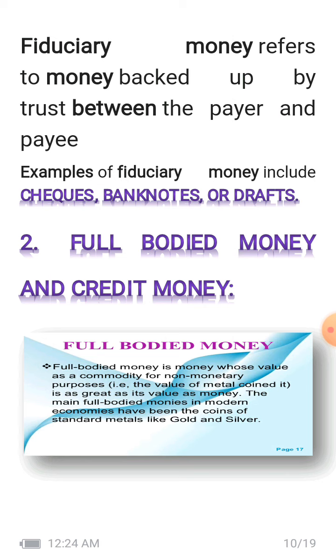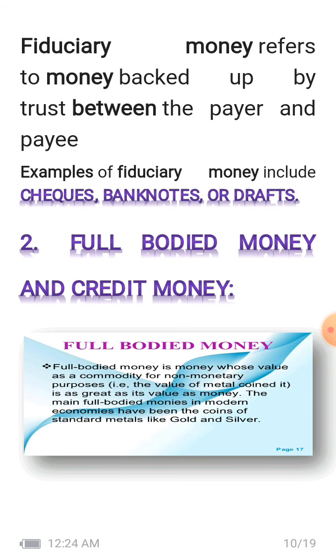Examples of fiduciary money include checks, bank notes or drafts. Suppose you are paying 100 rupees to me through a check or draft. It is only on the basis of trust that I will accept it, right?